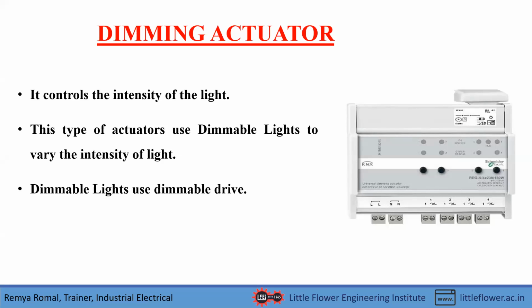If we vary the speed of a fan using regulators, and we put the speed at 3, the fan will run according to that speed. Similarly, you can vary the intensity of the light from 0 to 100. All you need to do is program the intensity level that you require. This will be mostly implemented in home theaters, where the intensity of the light is very low.